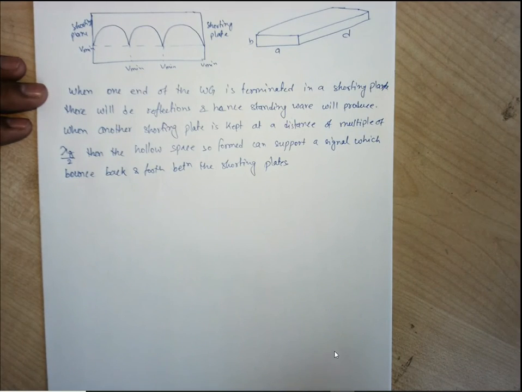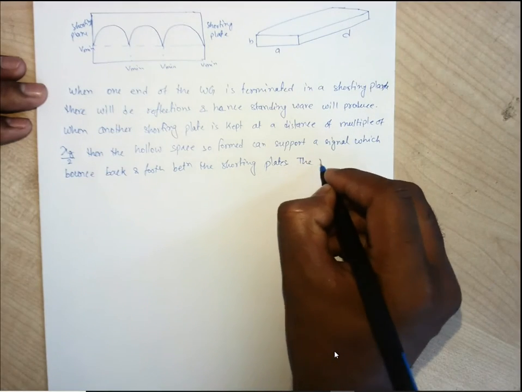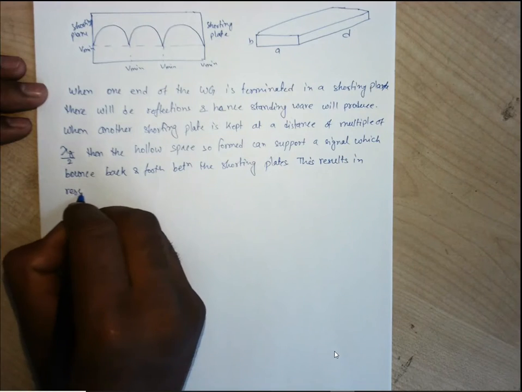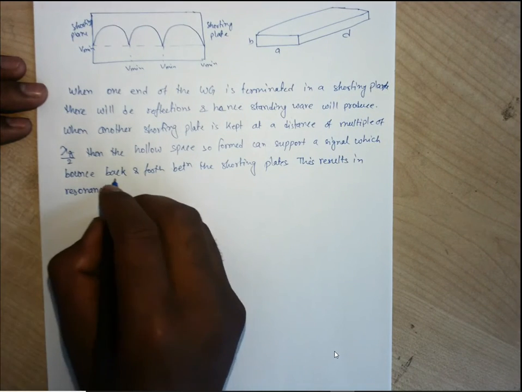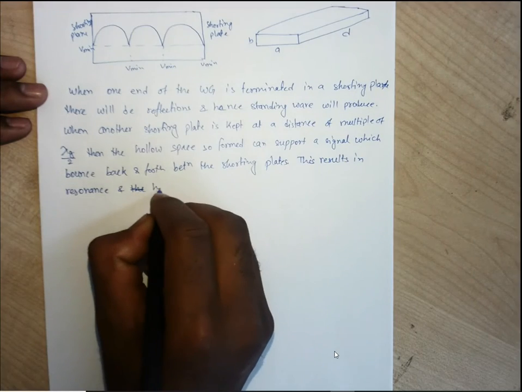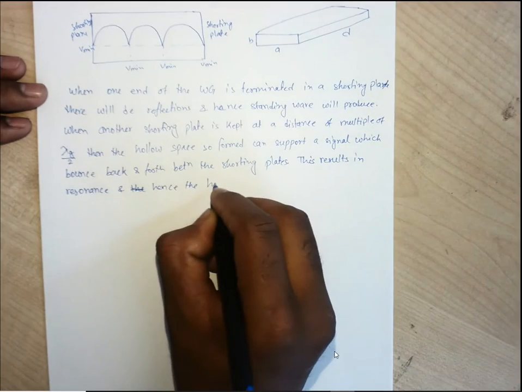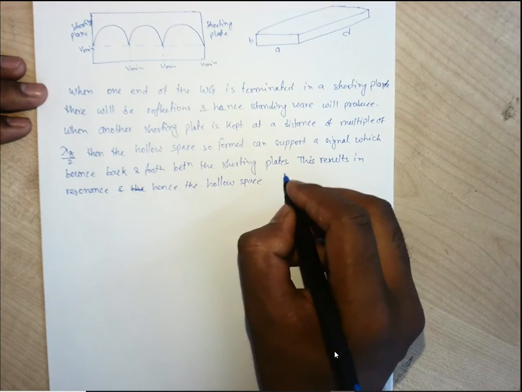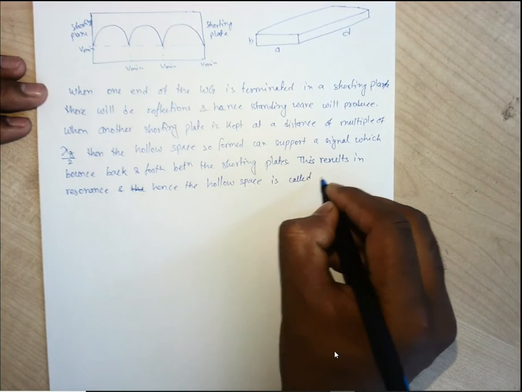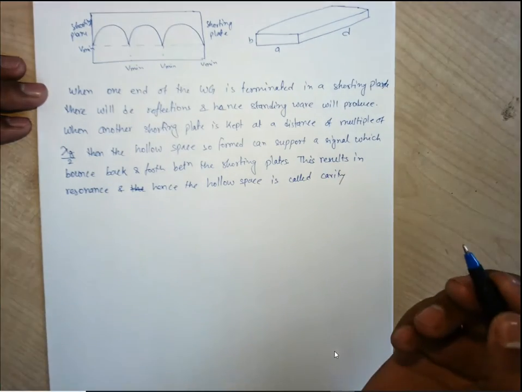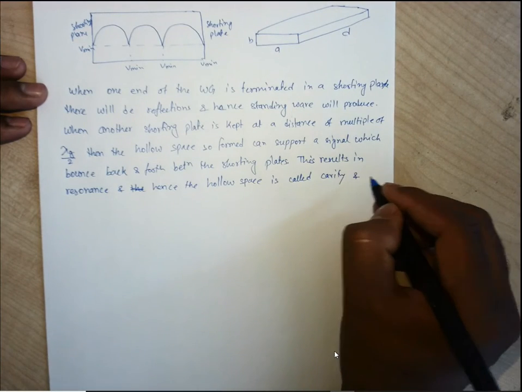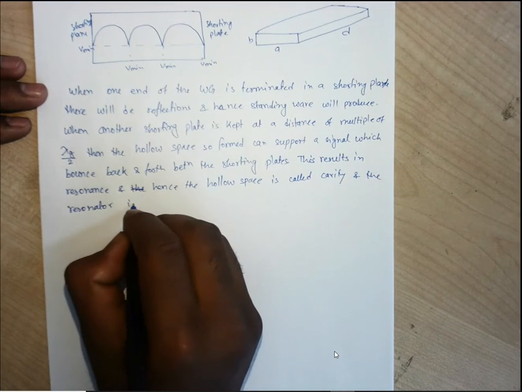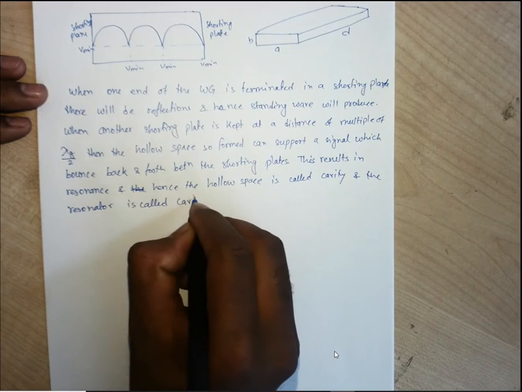This results in resonance, and hence the hollow space is called a cavity, and the resonator is called a cavity resonator.